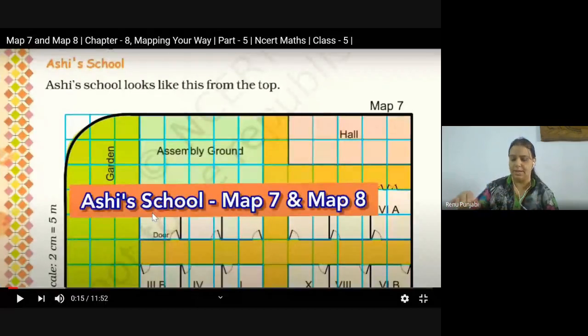Map number 7 is based on the Ashish school. This is the map of Ashish school, and the classrooms, playground, everything is given. Now they will ask how much area is occupied by assembly hall, assembly ground, garden, office, playground, and main gate. As you know, in our last class we learned about area and perimeter on the graph paper by counting the number of squares. Length and breadth. After counting, when you draw the squares with the length and breadth, you will be able to know the area of this specific thing.